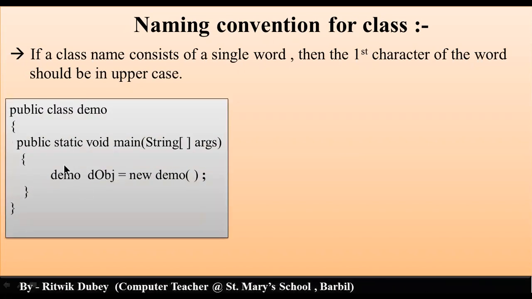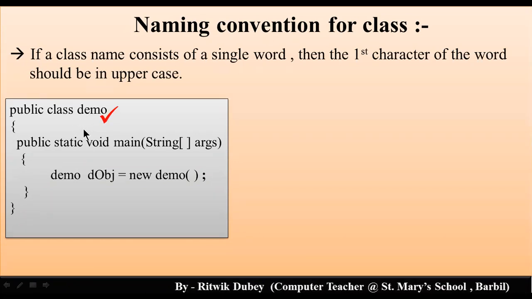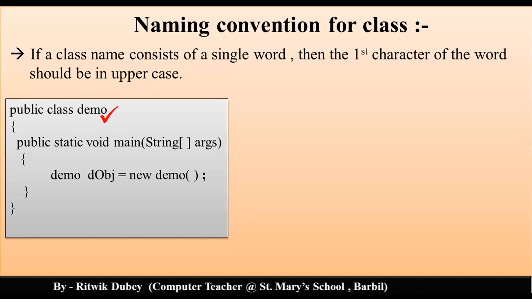Here you can see, if a student has written public class demo where he or she has used small d, then also it's correct. He or she will not get any error.